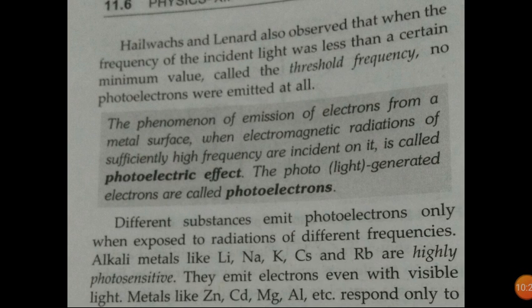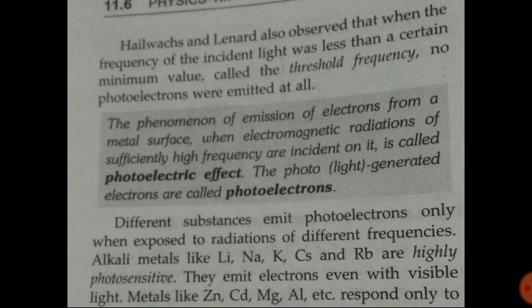So here in front of you, you can see one definition now. The phenomenon of emission of electrons from a metal surface when electromagnetic radiations of sufficiently high frequency are incident on it is called the photoelectric effect. When we say electromagnetic radiation, it means light only. The photo, that is light, generated electrons are called photoelectrons.